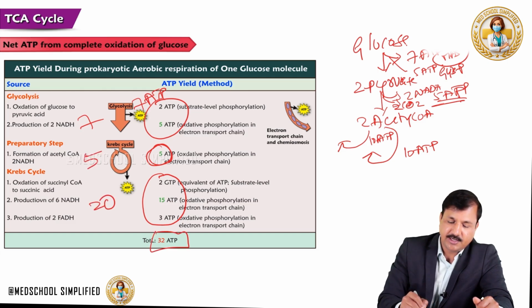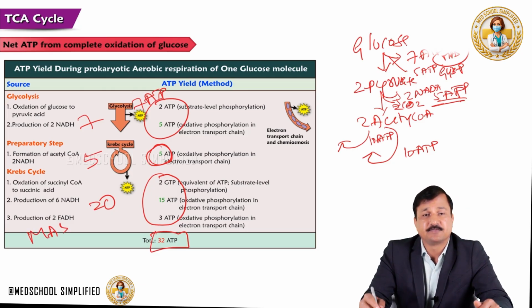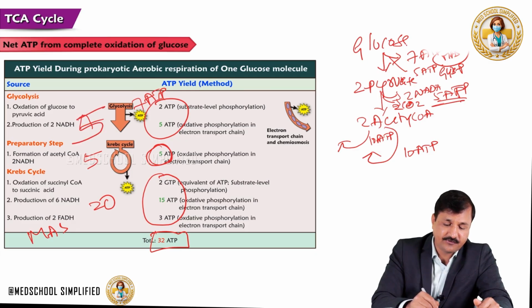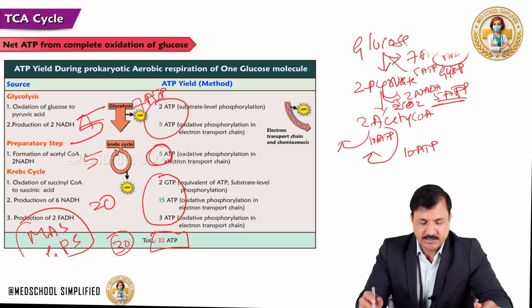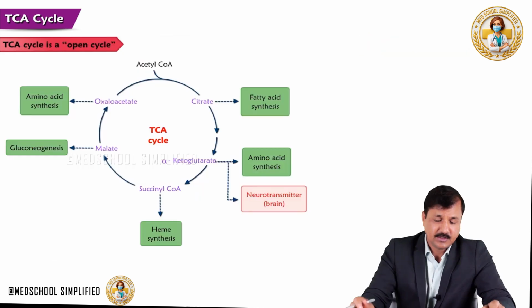That means we get 32 ATPs using the malate aspartate shuttle mechanism. If it is the glycerol phosphate shuttle mechanism, this 7 changes to 5. That will be 5 plus 5 plus 20, that will be 30 ATPs in the glycerol phosphate shuttle mechanism. Okay, so this is how the TCA cycle can give energy from complete oxidation of glucose.